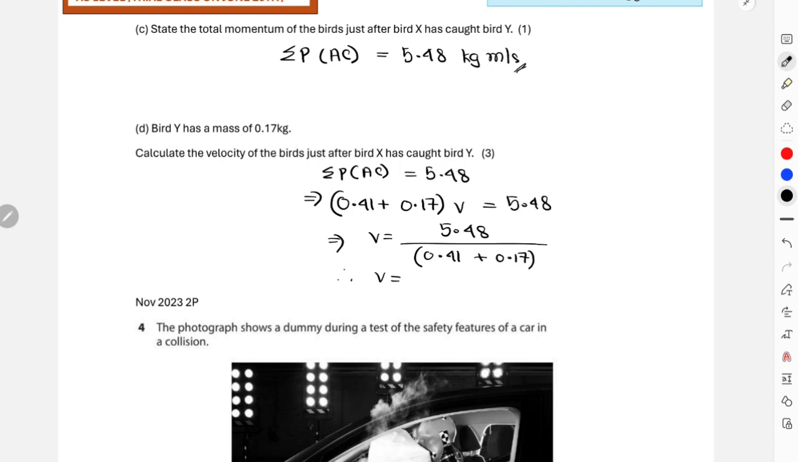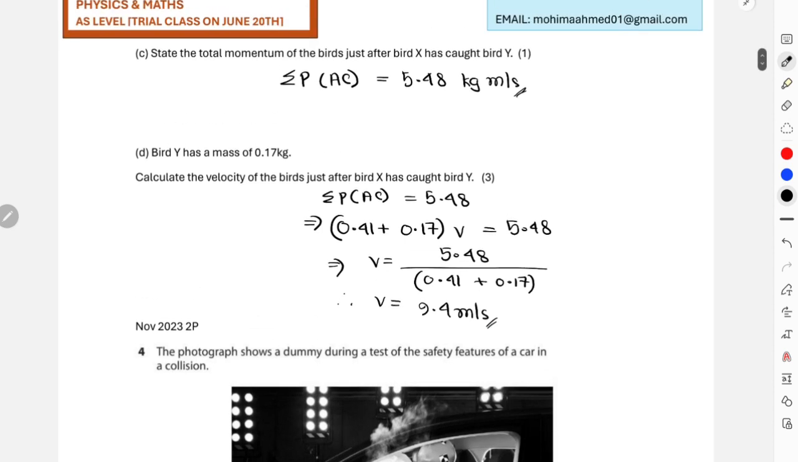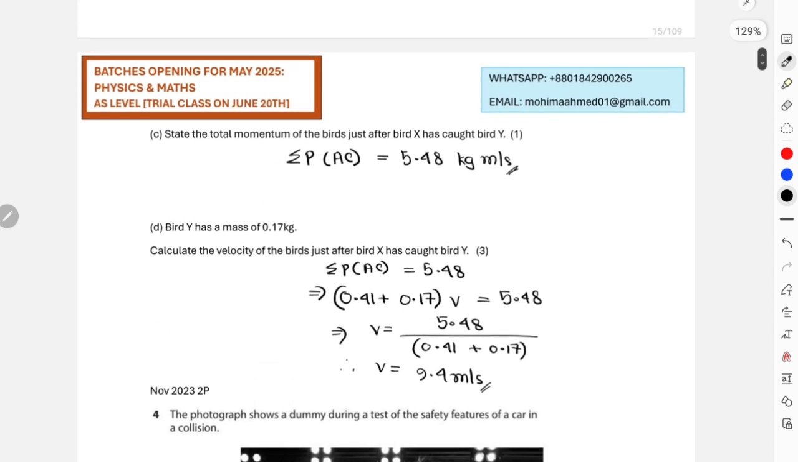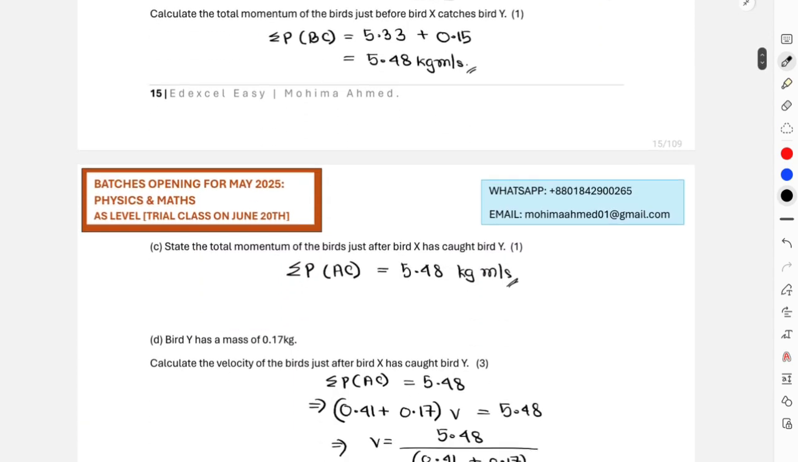This will be equal to the final velocity, which is approximately going to be, let me just calculate, 0.41, 0.17, 9.45448 actually, but I can just write 9.45 as my final answer, or just 9.4 meters per second is also acceptable. So this is it for your question. Let's move on to the next question.